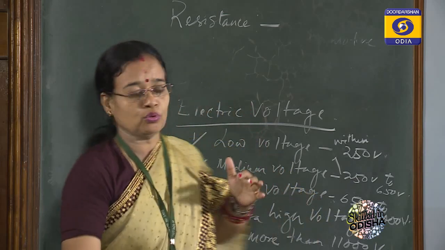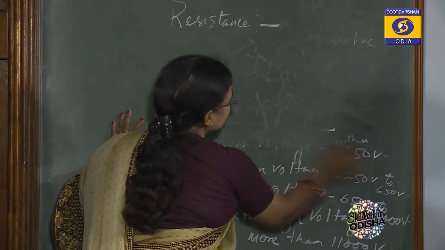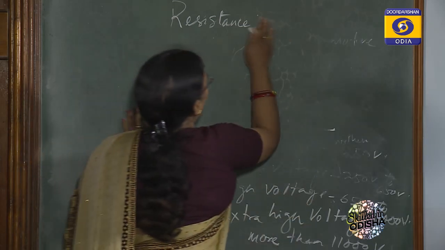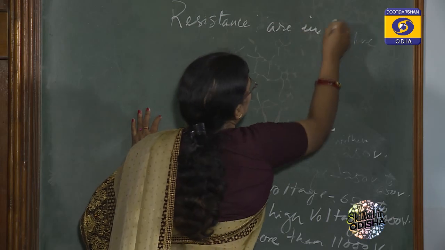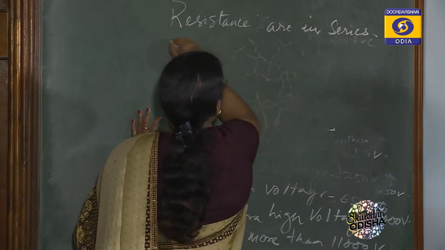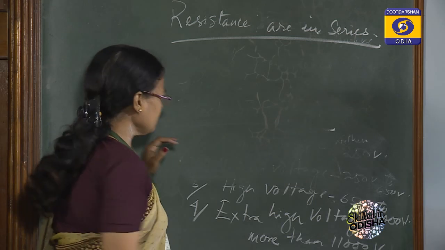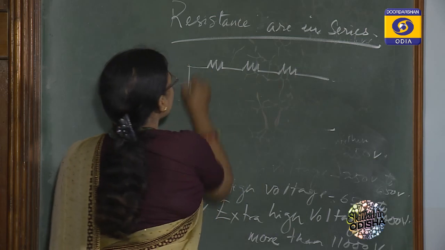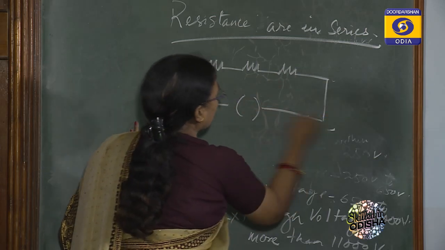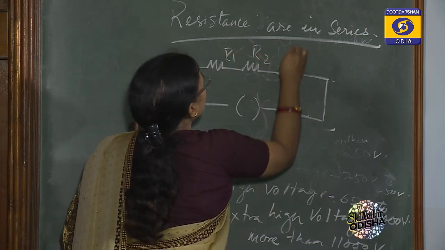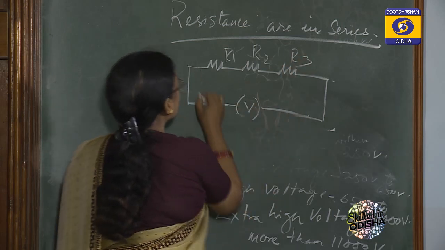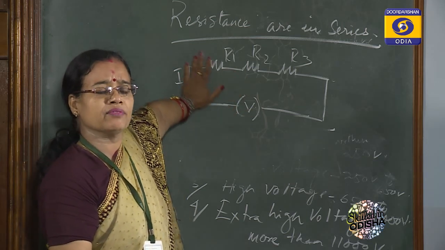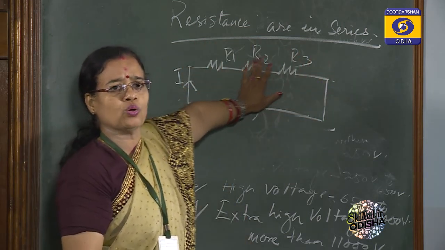Now come to resistances in series. Please follow my points. Suppose there are 3 resistances, R1, R2, R3, and one voltage source. Whenever the circuit is on, current flows, as it is a closed circuit.